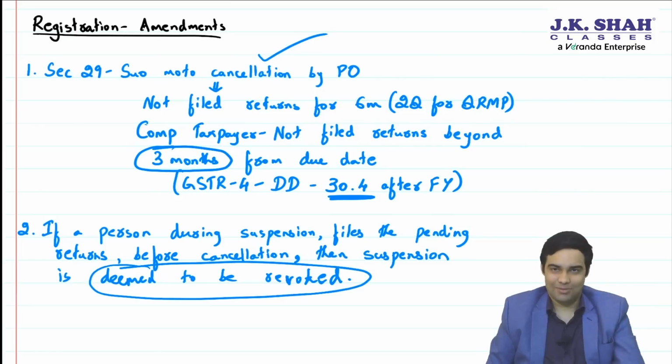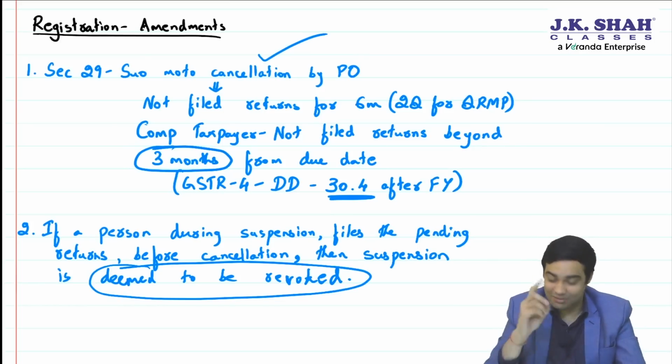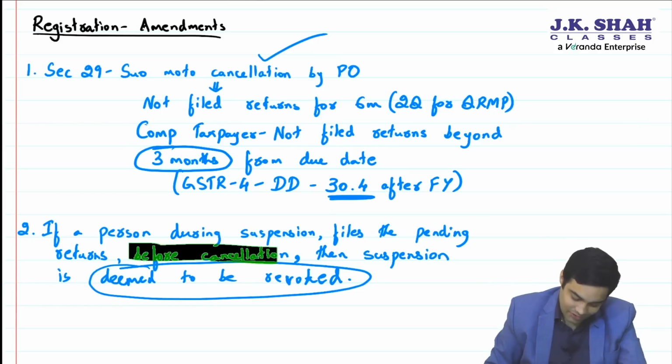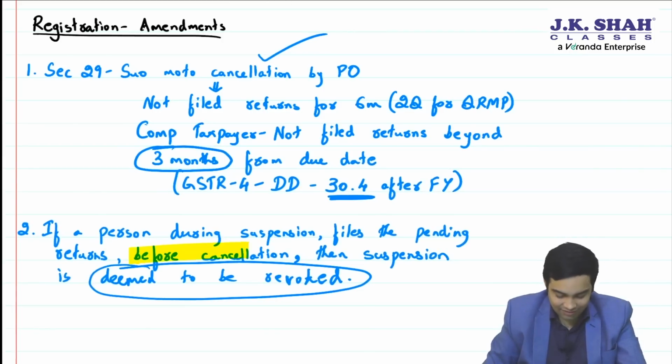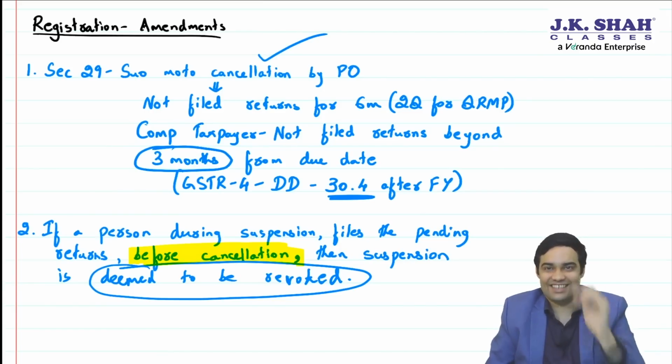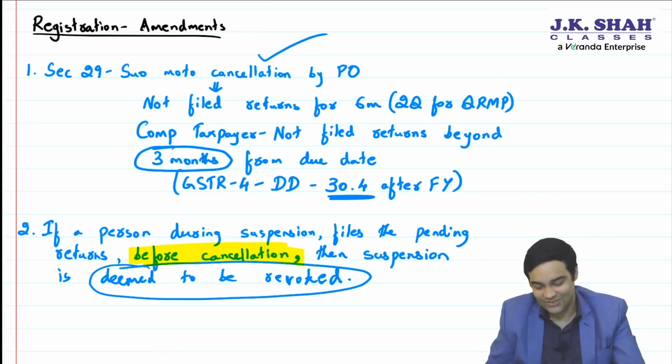Yes. Because he cancelled it because I have not filed the returns. Now I am filing the returns and paid all the taxes with late fee. Then in that case, it is deemed to be revoked. But be careful. This should happen before cancellation. Sir, what if it is after cancellation? After cancellation, then you know very well, section 30, you can make an application for revocation of cancellation. This point is before cancellation. Clear? Okay.